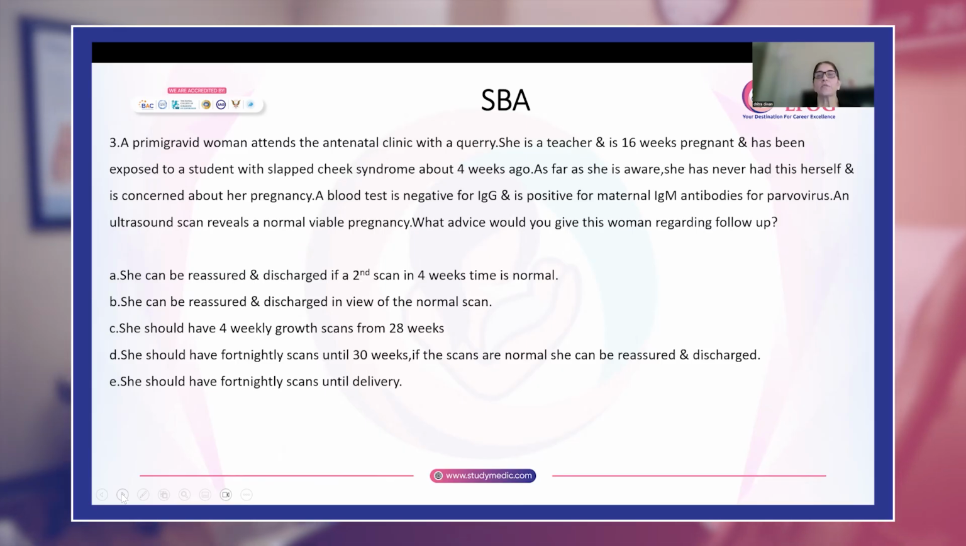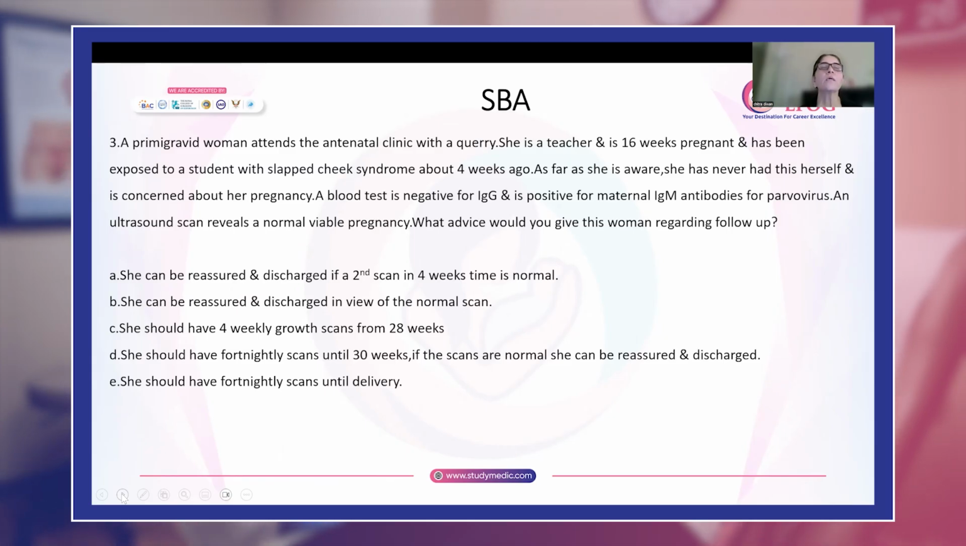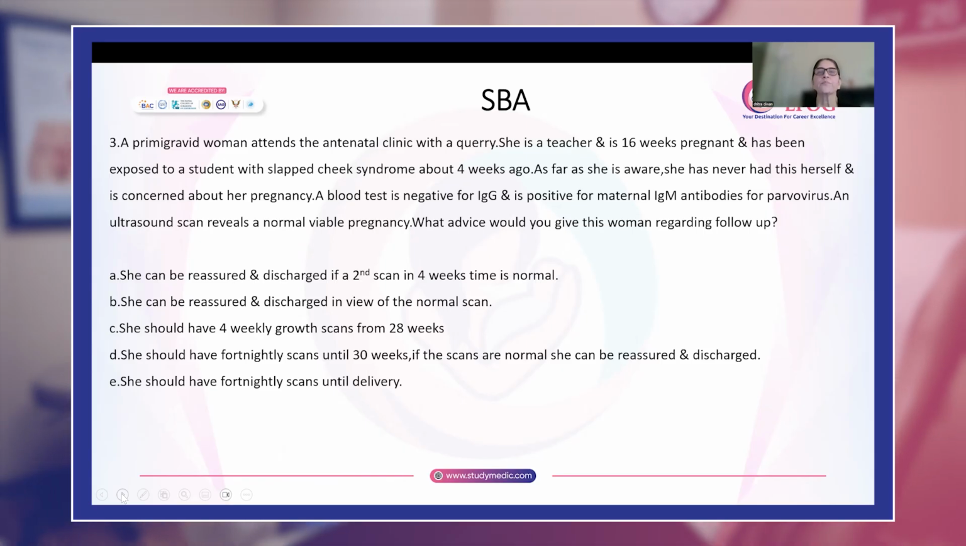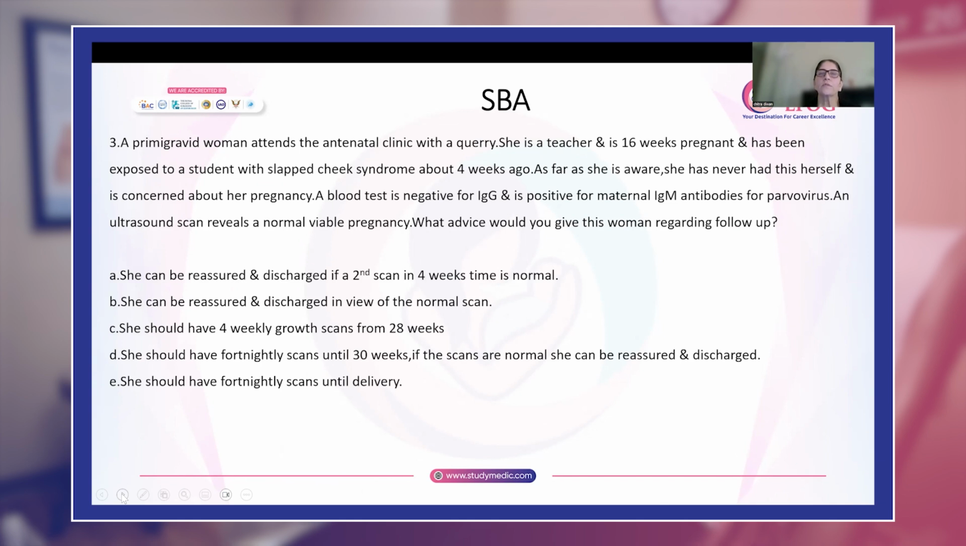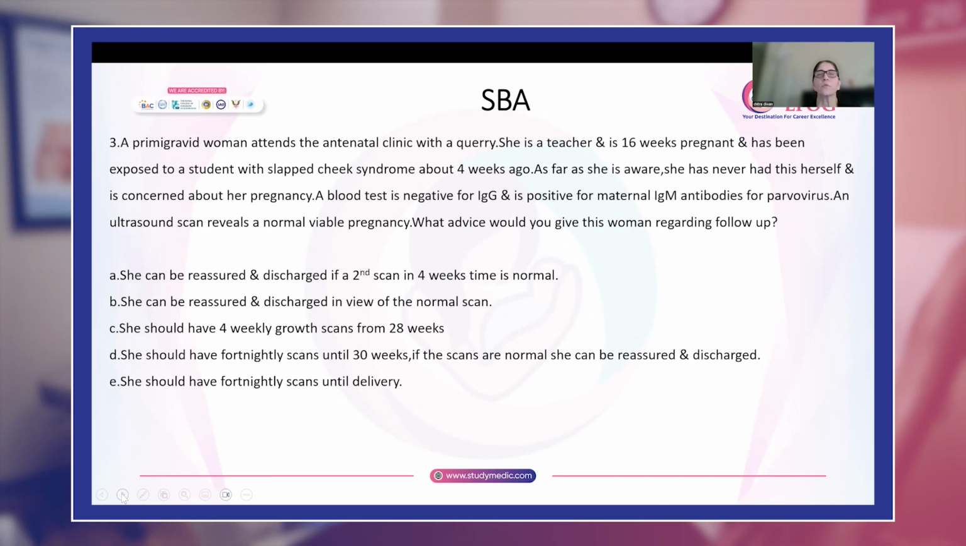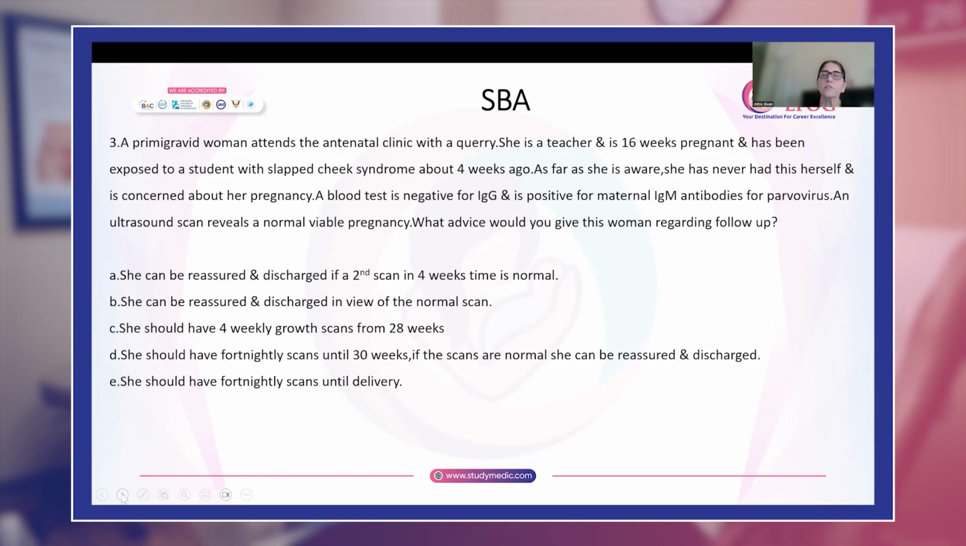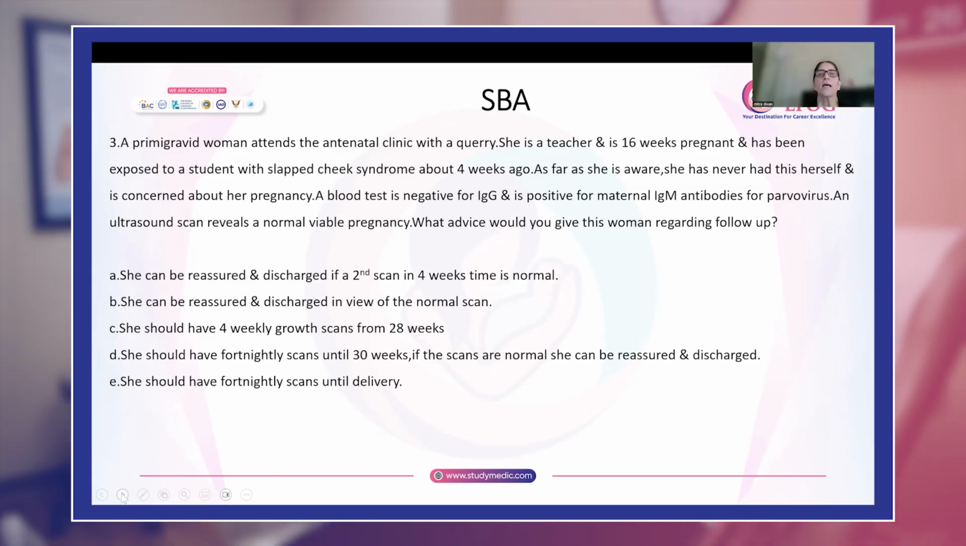She's a teacher, 16 weeks pregnant, and she has a student who has slapped cheek syndrome. Slapped cheek syndrome is caused by the virus parvovirus. This woman is aware she has never had this herself, and she's concerned about her pregnancy. The blood test is negative for IgG, which means previously she has not been exposed, and it is positive for maternal IgM antibodies.